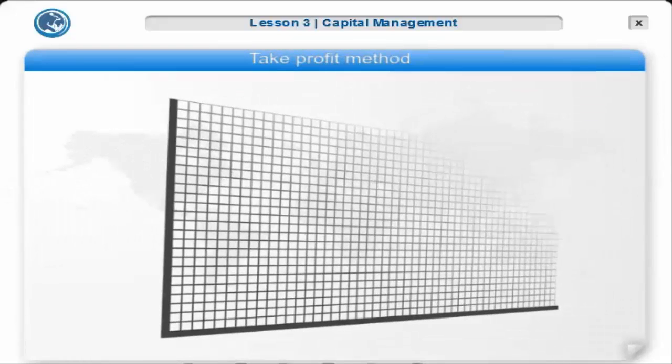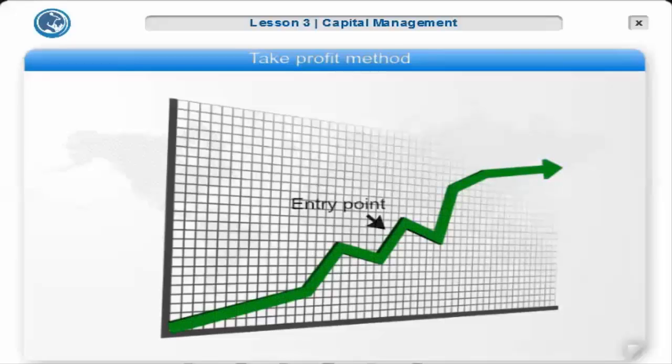When opening a trade, it's important to define an exit point at which profits will be taken. This can also be performed automatically. Most of the time, profits taken at the exit point will be 2 to 3 times the amount we are risking.